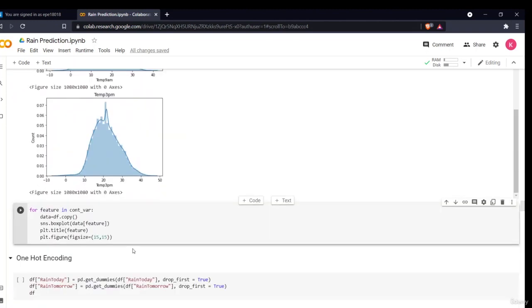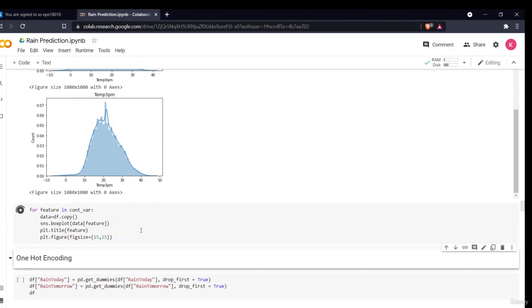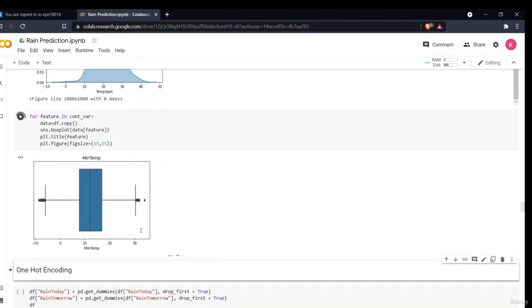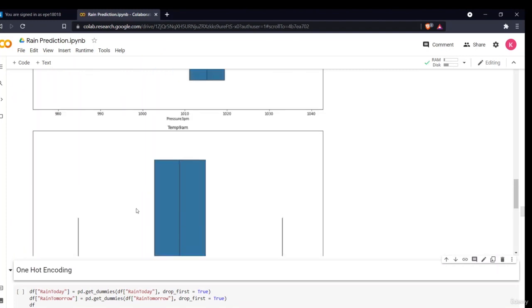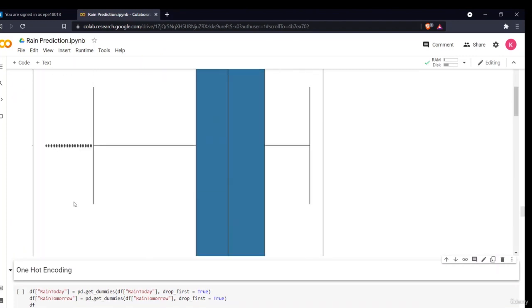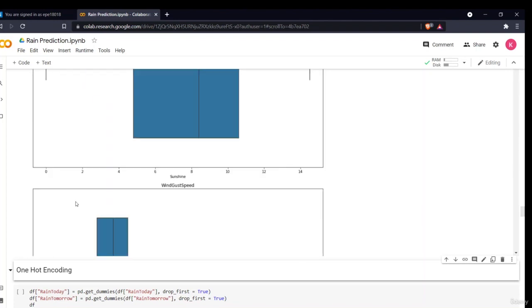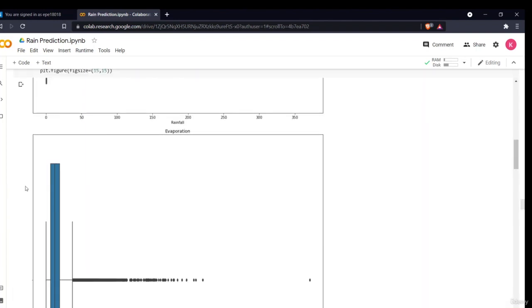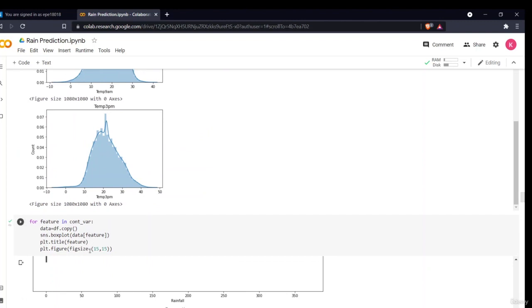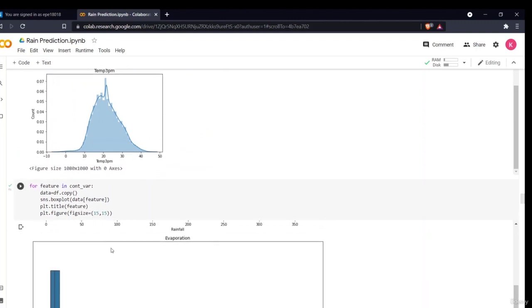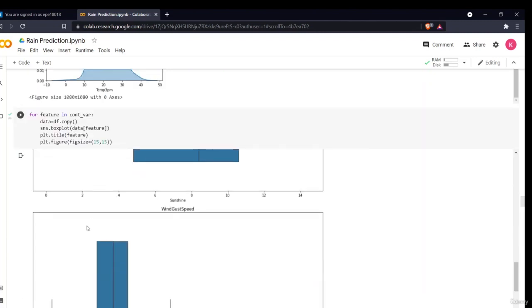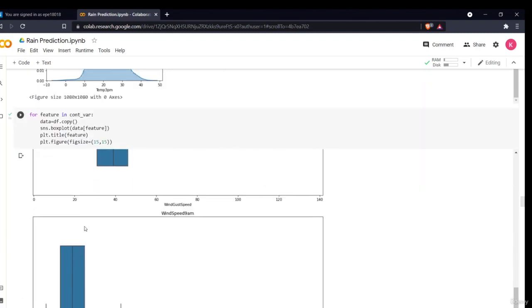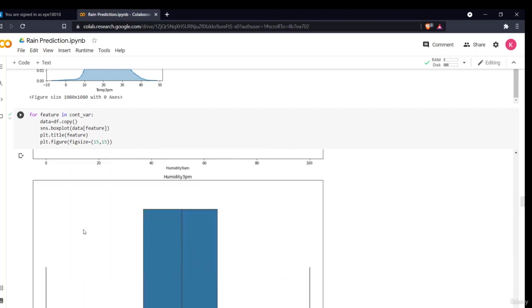We can also plot a box plot to see how our data is distributed in value form. We'll see what the maximum value is and what the different outliers are. This is all shown by a box plot. So what we have done is plotted a box plot for all our continuous features. As you can have a look, you can see how your data is distributed, what the null values are, what the maximum percentile is, and all of that sort.